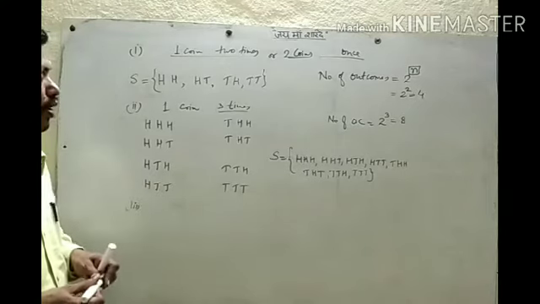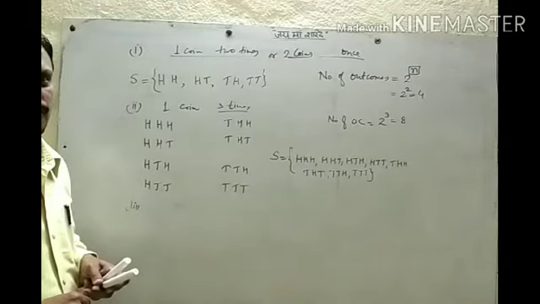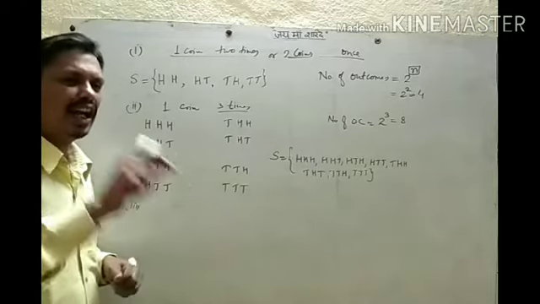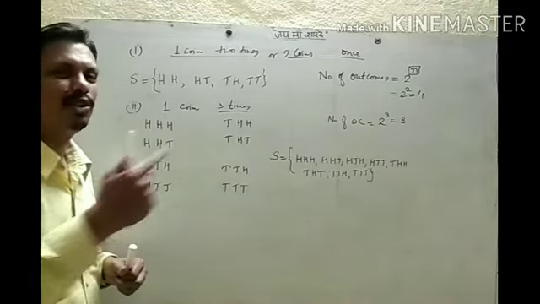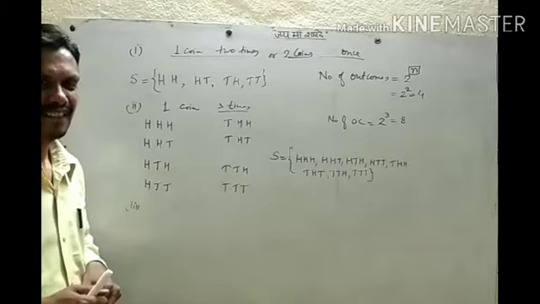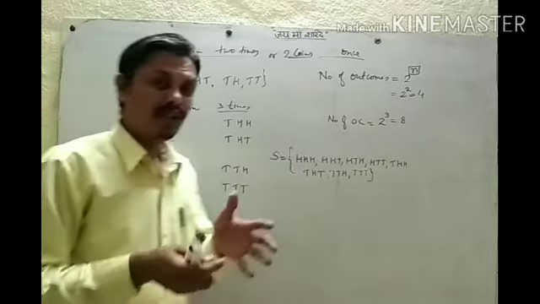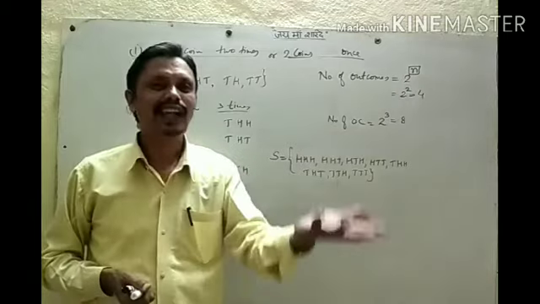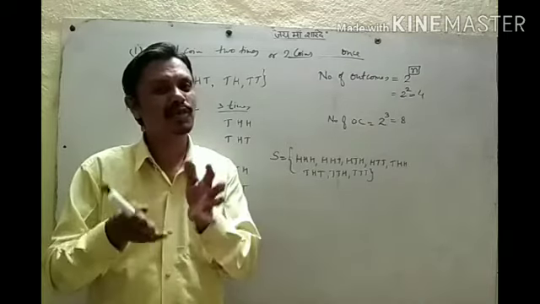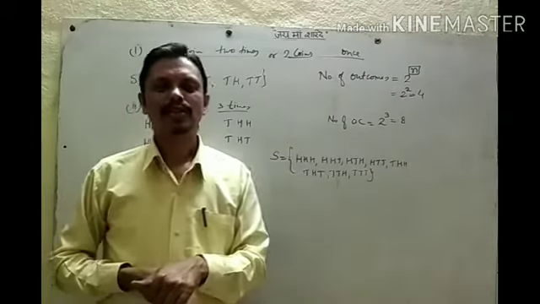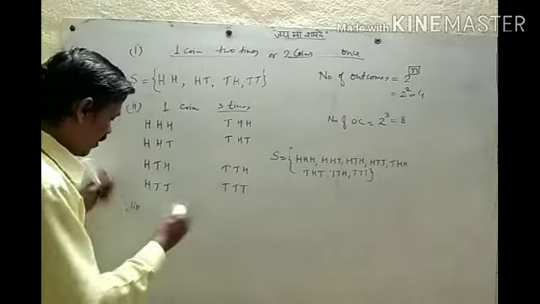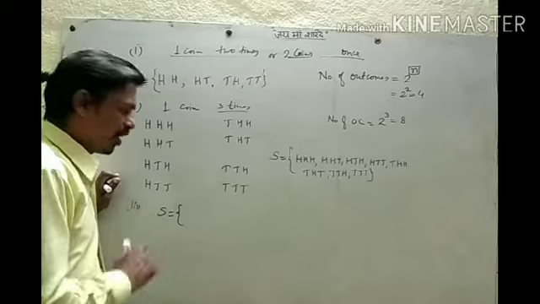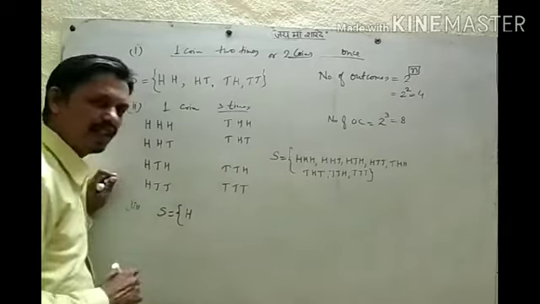One more experiment. We toss a coin, and if it shows head, we throw a die. What is our experiment? We toss a coin and if we get head, we have to throw a die. For this experiment, we would write the sample space. We throw a coin, so it can show head, one possibility.